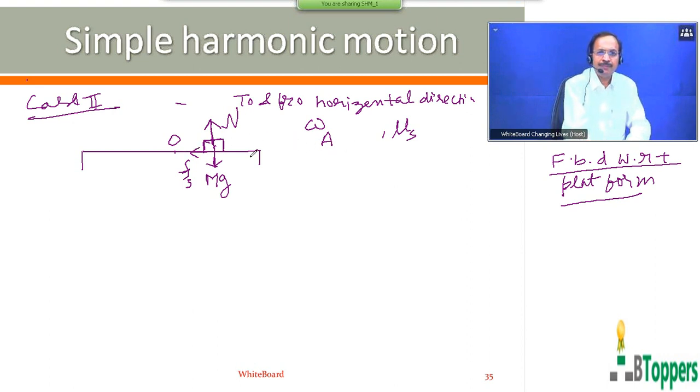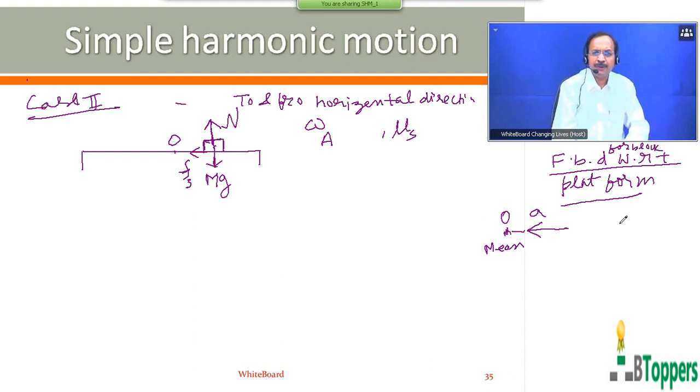If the platform is to the right hand side of the mean position, the acceleration of the platform with respect to the laboratory frame of reference will be directed towards the mean position, towards the left hand side. This is the mean position for the platform. The acceleration of the platform will be directed towards the mean position when the platform is oscillating simple harmonically in the horizontal direction.